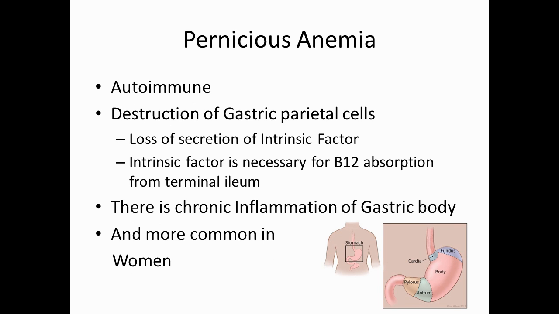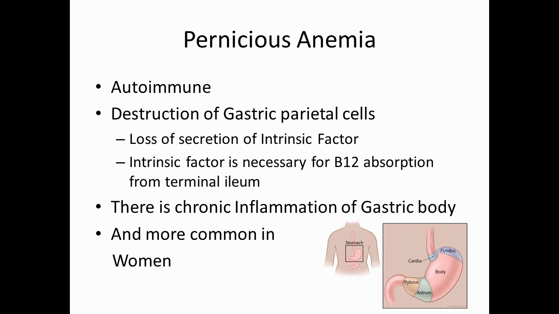Individuals who have pernicious anemia, which is an autoimmune disease, have destruction of gastric parietal cells, therefore loss of secretion of intrinsic factor, because intrinsic factor is synthesized in parietal cells. So intrinsic factor is necessary for vitamin B12 absorption from the terminal ileum. If we don't have enough intrinsic factor, we cannot absorb vitamin B12 in our body.